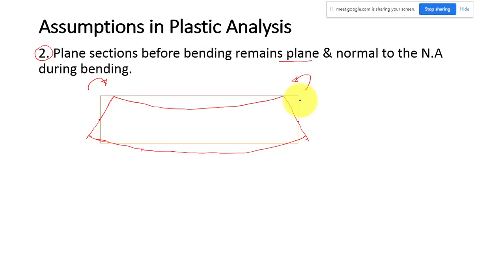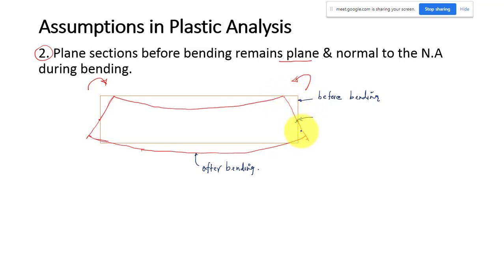So this is your beam before bending. This one we have already discussed, but let me clarify it again. Before bending, that is your beam, and after bending, this is my beam after bending. If you take this point, what is happening after bending? This point has moved to this point, something like that.